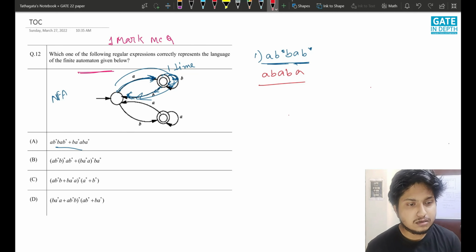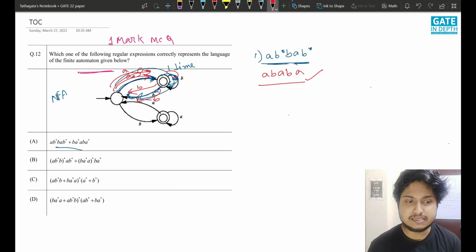You see, when we are talking about A, it goes here, and then B, and after that again comes A. So we cannot take this loop, we have to go back here. So this is B, this is A, and then again A B. So again it goes A, and again it comes B, and then again it goes A. So this is the string. This should be accepted by the NFA.